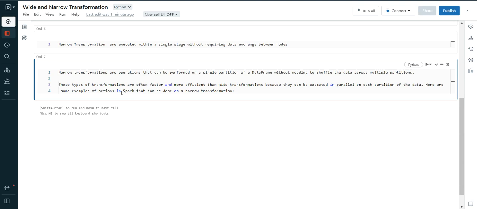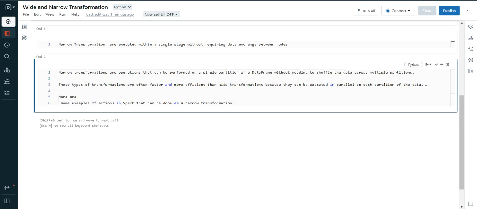They can execute in parallel on each partition, and they don't interfere with other partitions. They don't need to shuffle the data, because data shuffling is an input-output overhead issue, so it will be slow, right? I will give you some more examples.